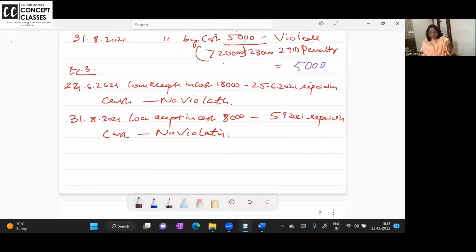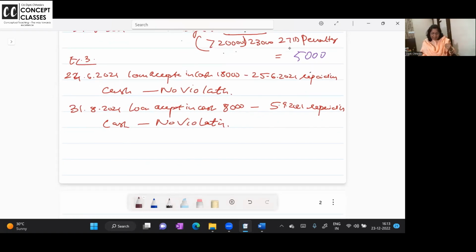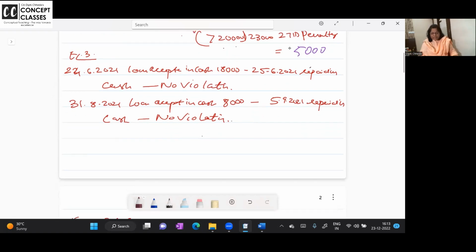18,000 loan you have taken in cash and repaid. Nothing violated. Again, in the same year, 8,000 you took and again you repaid. Not violated. Ma'am, 18 and 8 to 26 ho gaye. But anytime, first I took 18,000 in cash, then I repaid. Then I took 8,000 in cash. So anytime I'm not exceeding the 20,000 limit of loan amount. So it is not taxable.